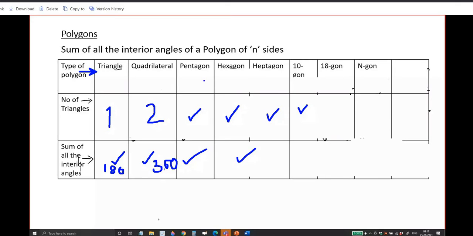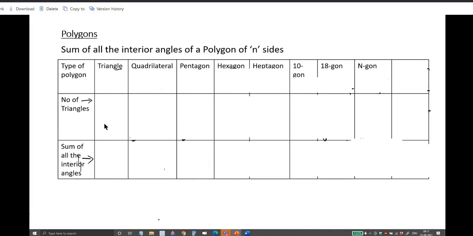Now, if you take a pentagon and add all the interior angles, how much will it be? Any idea? If you are taking a hexagon. 360 plus 180, sir. You are right. If I ask you what is the sum of all the angles of a decagon? Sir, we should count how many triangles are there.